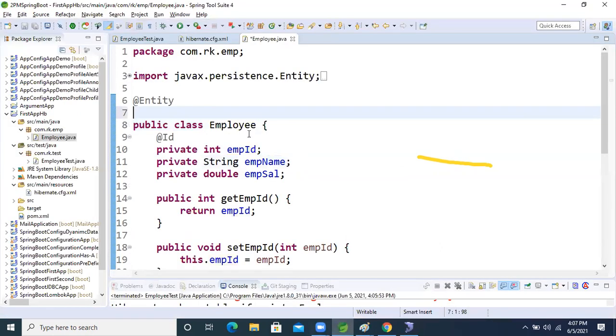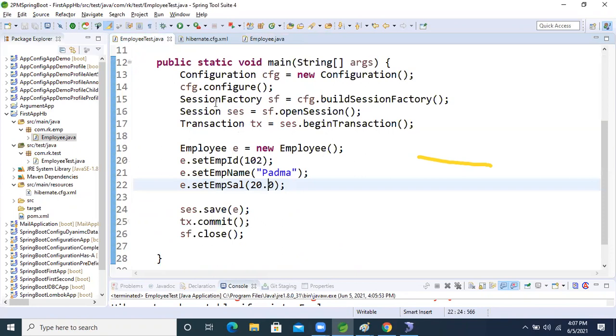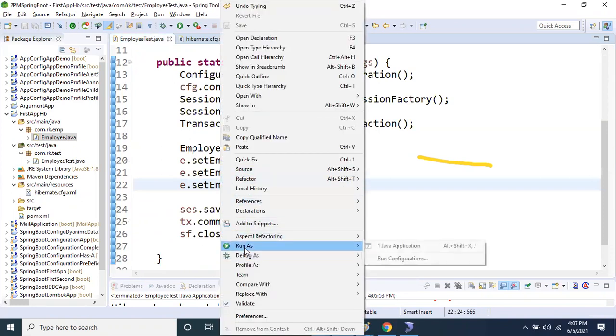So what we will do now? We will use the @Table annotation. Inside that, name equal to my EMP, I'm taking my EMP as the table name. Okay, so fine now, guys. After then, let's run the application. Now run the application.